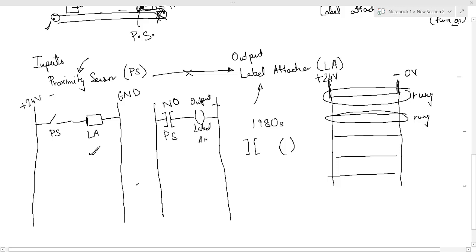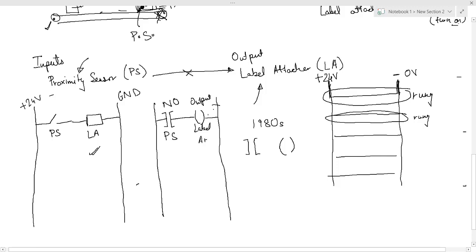Whenever the proximity sensor is sensed, NO will get converted to NC, the circuit will close, electricity will flow to the output, and the label attacher will get activated. So it will come down and put the label. But whenever the proximity sensor is not sensed, the circuit will be open and the label attacher will not get any electricity. That is why the label attacher will be off.